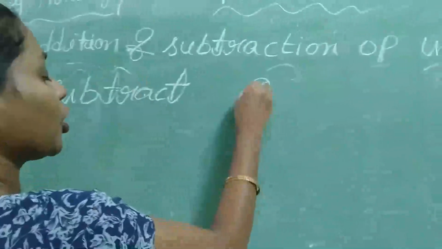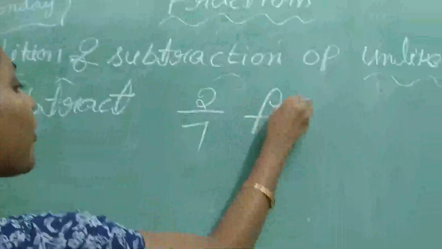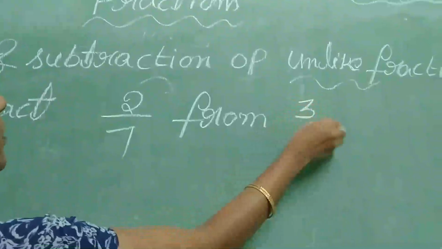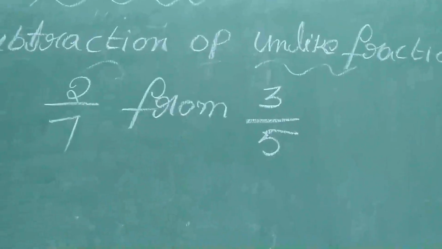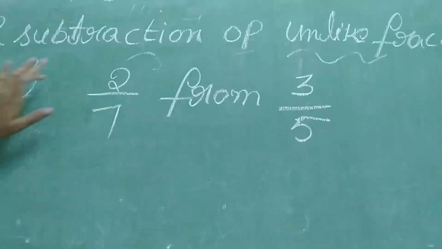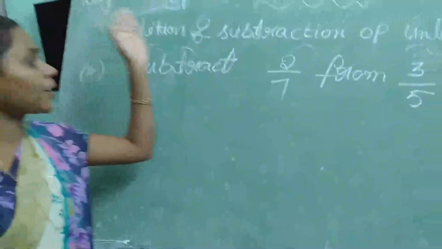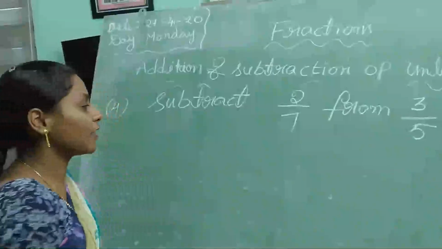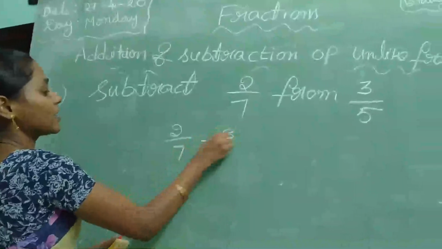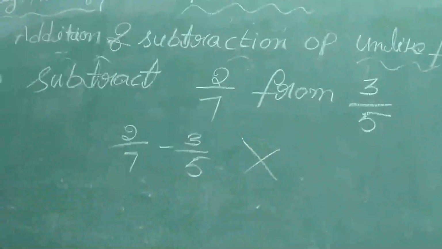Next example: subtract 2 by 7 from 3 by 5. Everybody feels that subtract 2 by 7 from 3 by 5 means writing 2 by 7 minus 3 by 5. It's wrong.